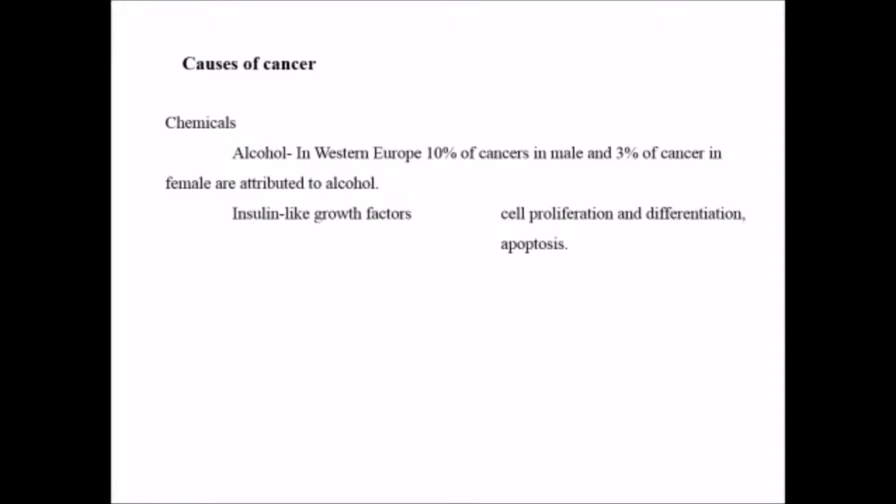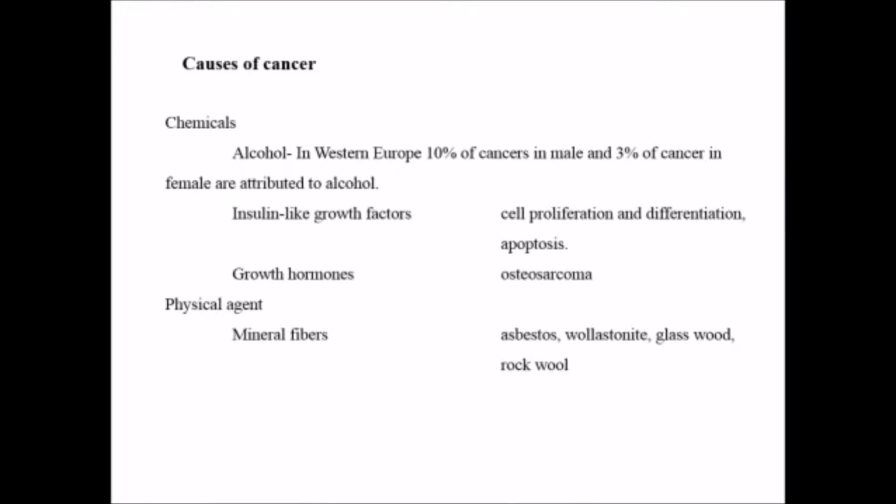I have given the link for apoptosis in my description, so don't worry, you can get it from there. Growth hormones cause osteosarcomas, and there are some physical agents too, like mineral fibers, which include asbestos, wollastonite, glass wool, and rock wool. Non-fibrous physical materials include quartz, metallic cobalt, and nickel.